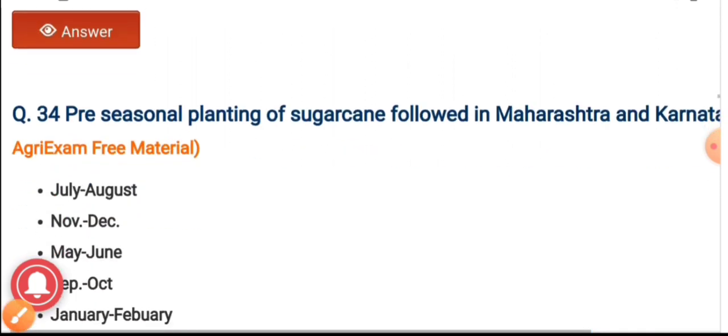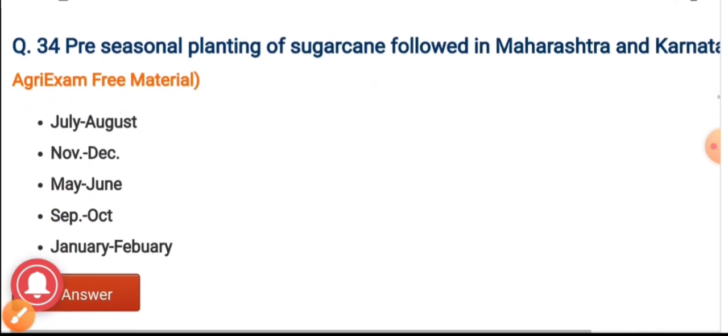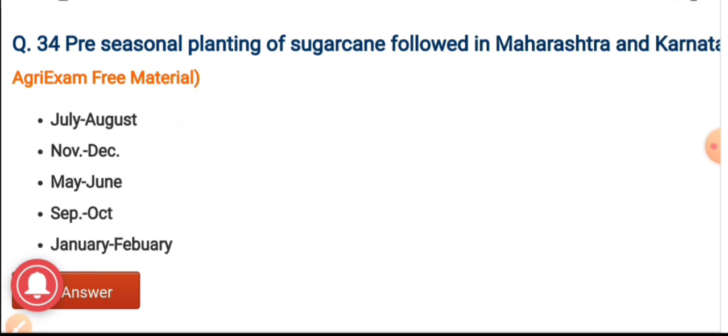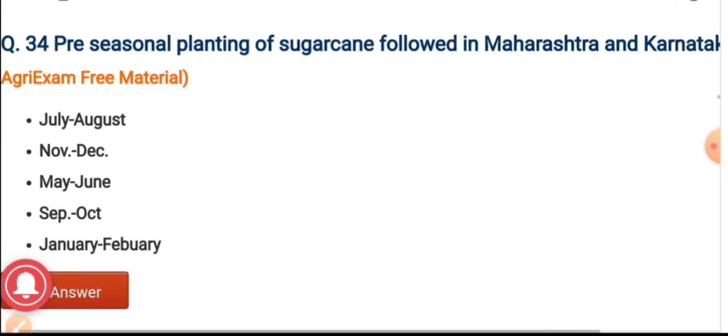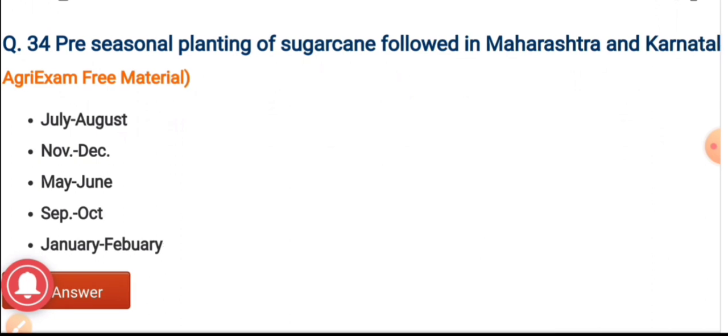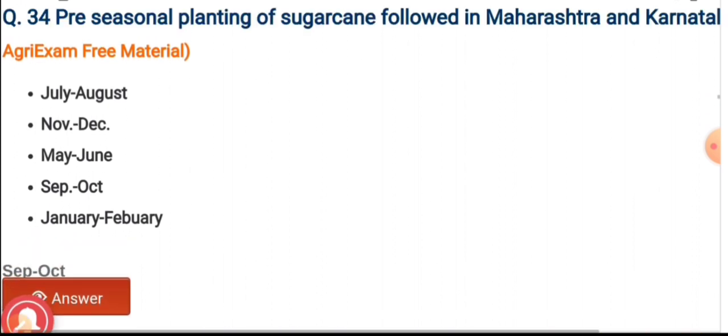Question number 34. Pre-seasonal planting of sugarcane is followed in Maharashtra and Karnataka. We have to answer in months: July to August, November to December, May to June, September to October, January to February. And the correct answer is September to October.